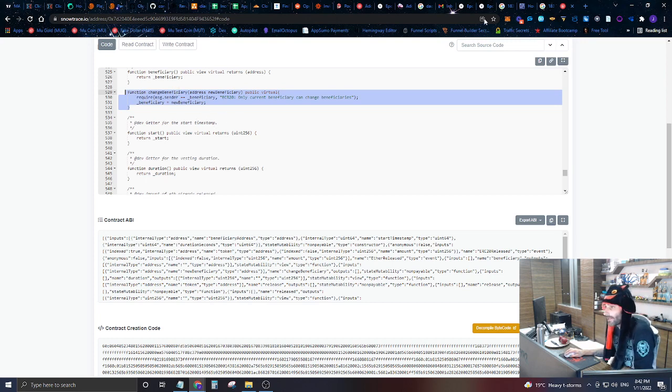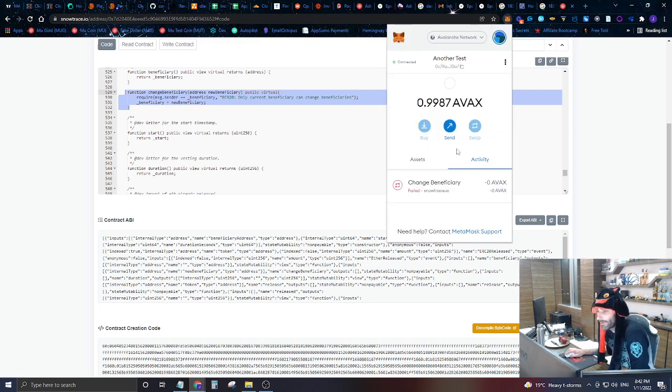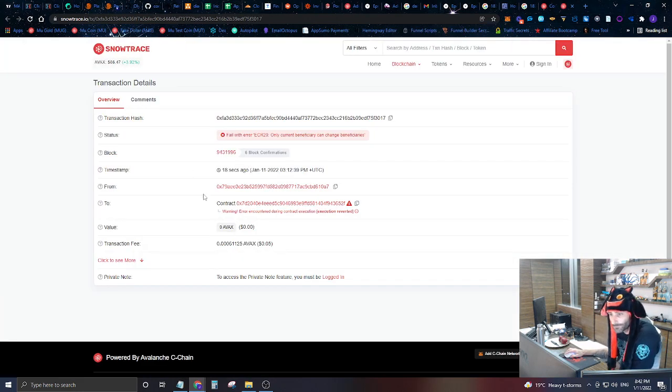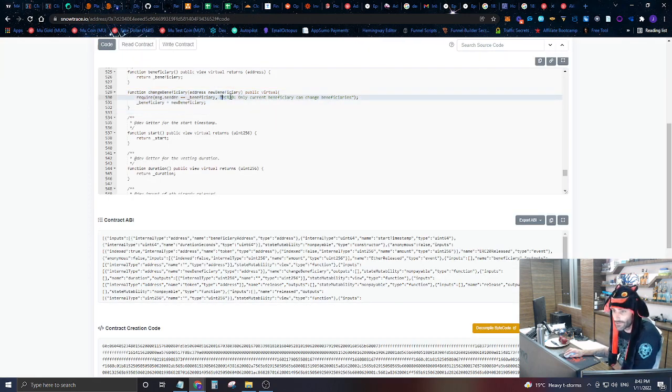And you can see that this failed, so let's go in and see why it failed. Let's view that on the Blockchain Explorer. And you can see it says right here, only current beneficiary can change beneficiaries. And you can even look inside the contract and you can see there's the error message that we said to send out. So only the current beneficiary can change beneficiaries.